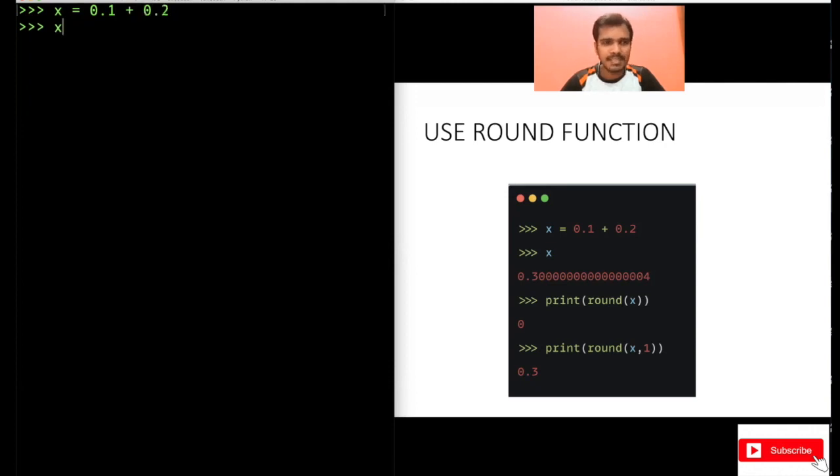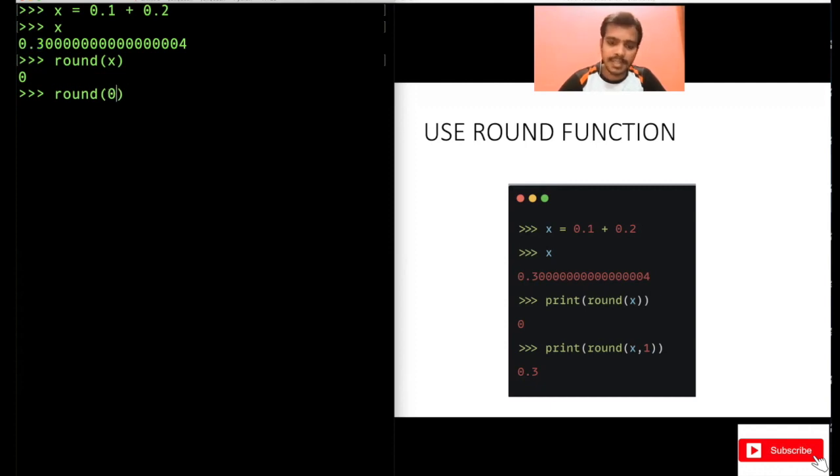See, x value is 0.30000 something, right? You just want to print 0.3. What you can do is use the round function, round of x. But it prints 0 here, but you wanted to print 0.3, right? Because if you just do round of x, it will round 0.3 to the closest integer. Now, what is the closest integer to 0.3? It's 0, right? What is the closest integer to 0.6? What will be the output for this 0.6? It should be 1. Why? Because the closest integer to 0.6 is 1, not 0, right?